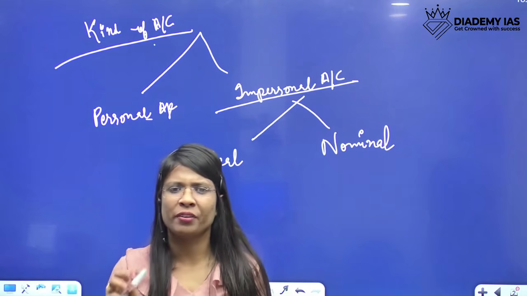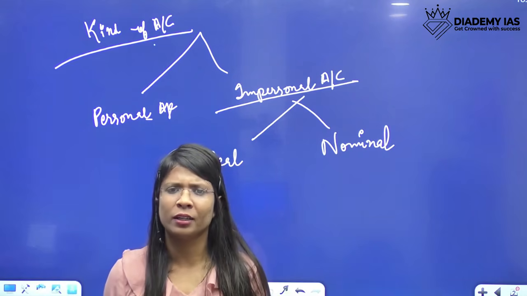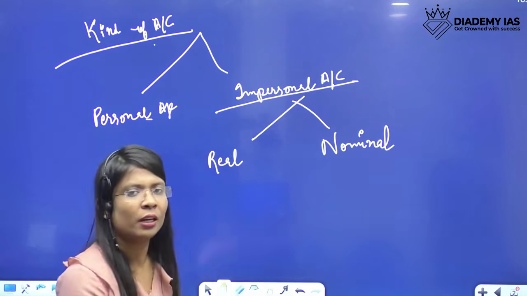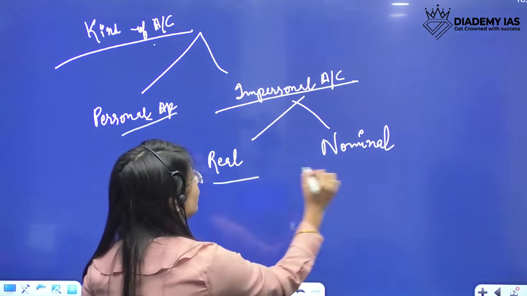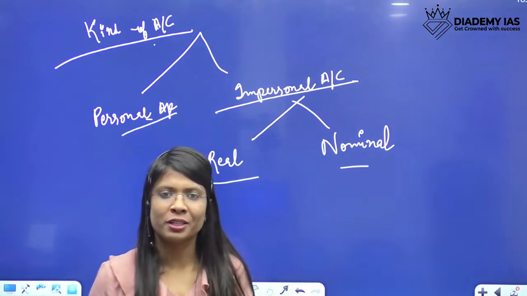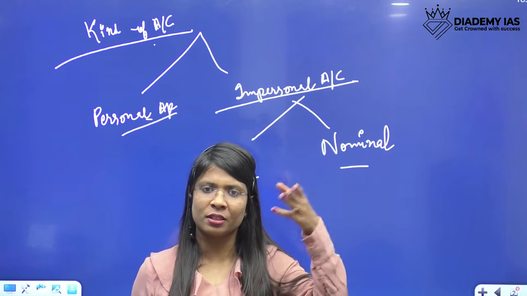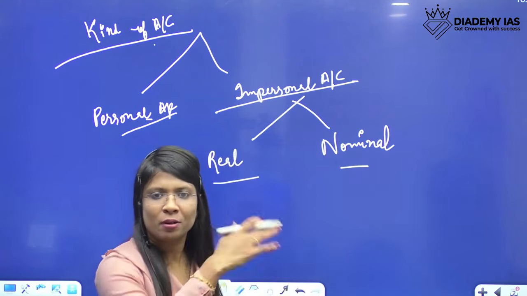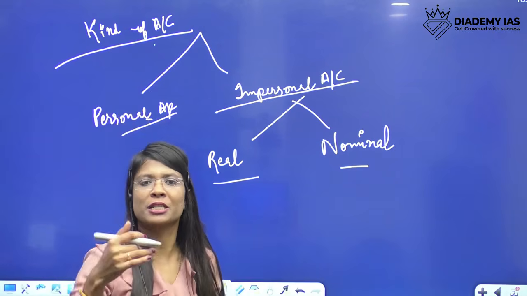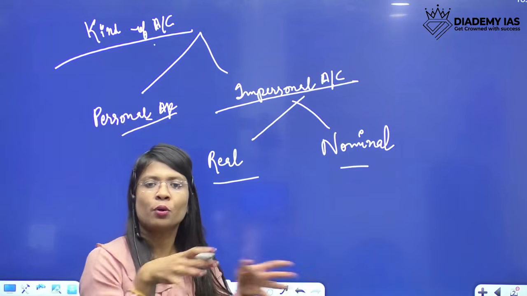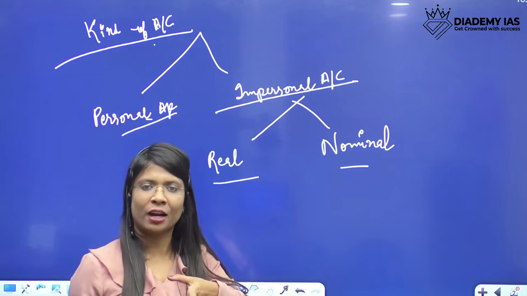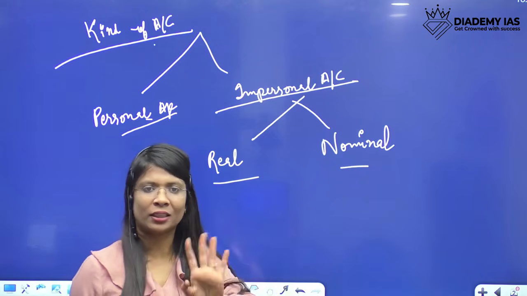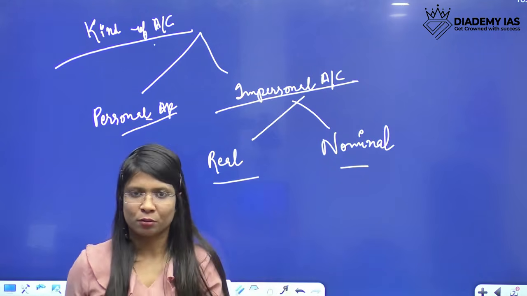There could be two bifurcations, and in many cases three bifurcations also: personal, real and nominal. So if the question comes with three bifurcations, personal, real and nominal, that is also correct. So don't fall into the trap of that. Personal and impersonal. Impersonal has two subsections, real and nominal. So a question could directly ask that there are three kinds of accounts, personal, real and nominal. That is also correct.